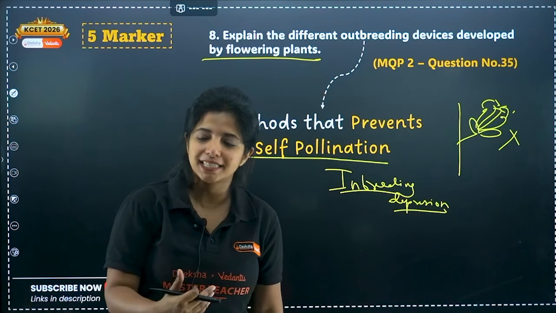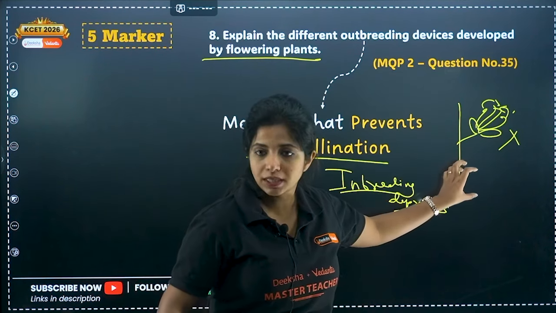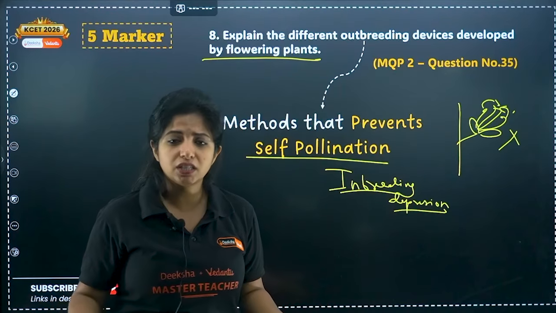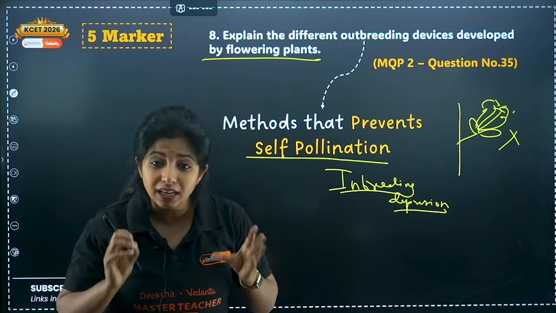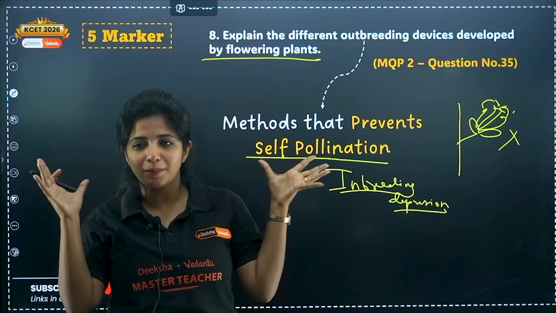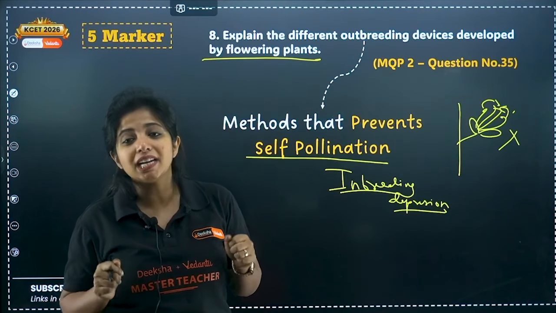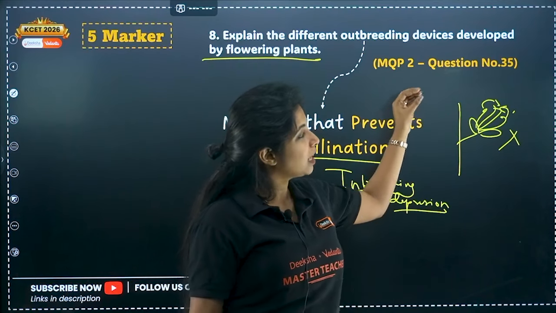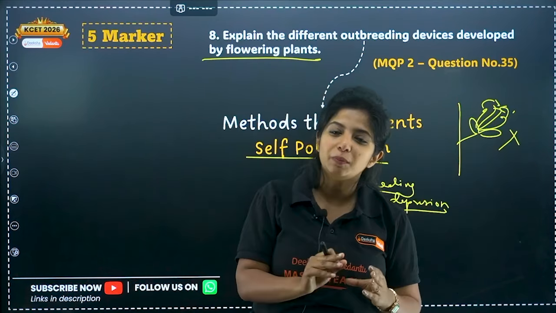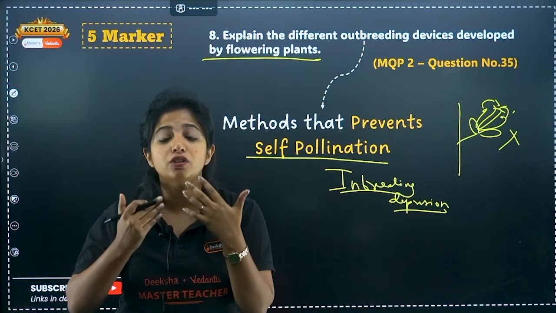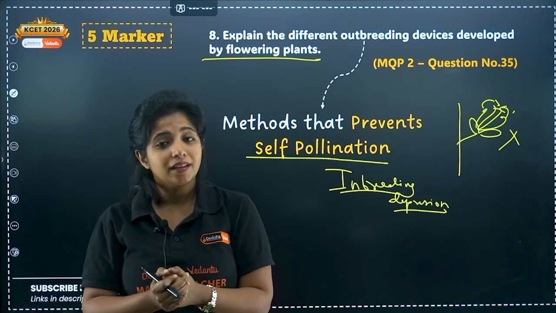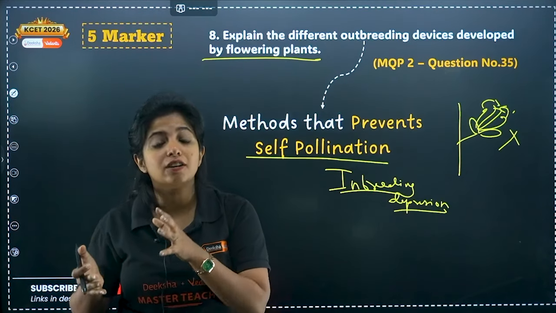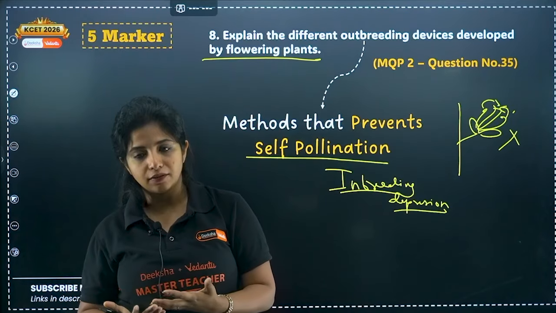So, what exactly it means is that, my dear children, suppose this particular plant has some very toxic traits such as not being drought resistant, not being pest resistant. It's good for nothing in the plant family. It is not able to withstand any climatic conditions. Every property of it is bad. If you take the male gamete of the same plant and use it with the female gamete of the same plant, the same character is going to the embryo as well. Now, do you think the embryo will be able to survive? No. Which is why I'm saying it causes inbreeding depression. It does not allow the embryo to survive.